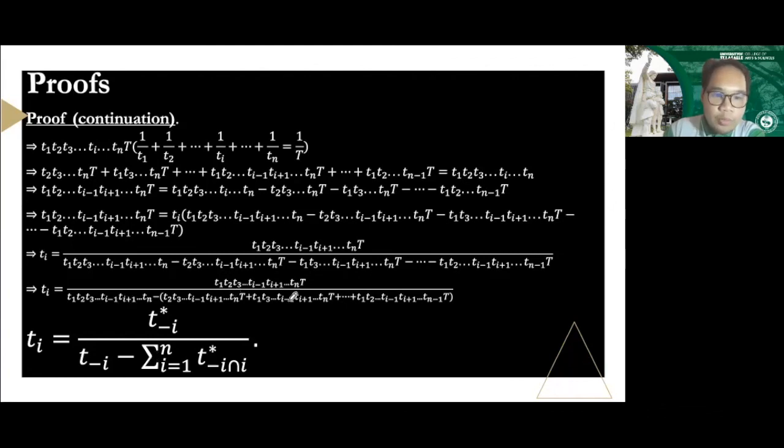Minus the sum, notice we're adding them, so we have the minus sign outside the summation notation. Sum of all t star sub minus I, because we're missing a t sub minus I, just like above, and we're also missing a certain T, where this I here, this second I, after the end symbol, will be running from 1 to n. Again, this minus I is a certain variable itself. It's not going to be a negative I, but it's a certain minus I wherein I is missing. So that's going to be my notation, and that's the end of the proof.